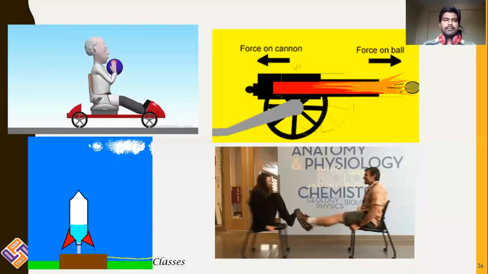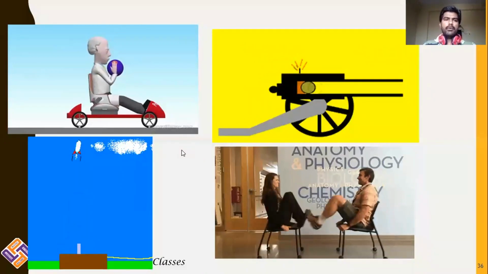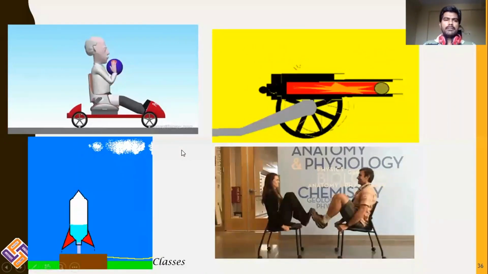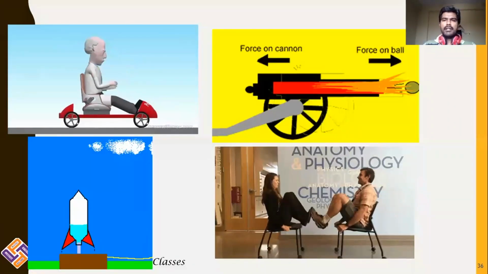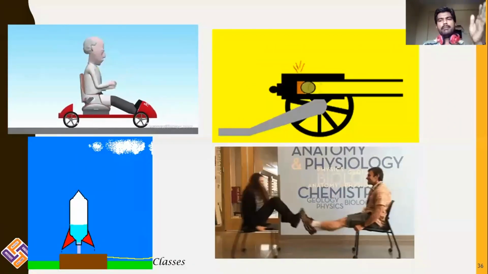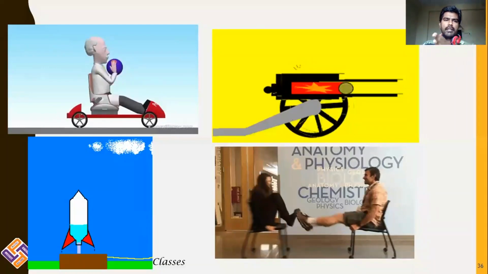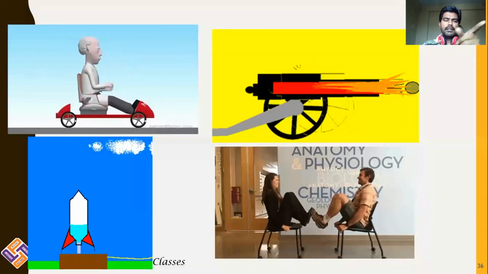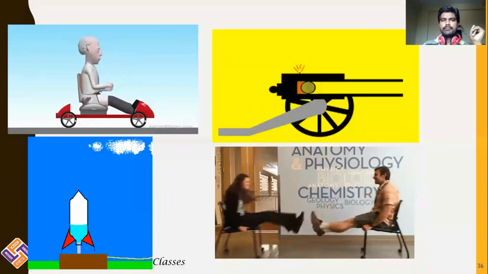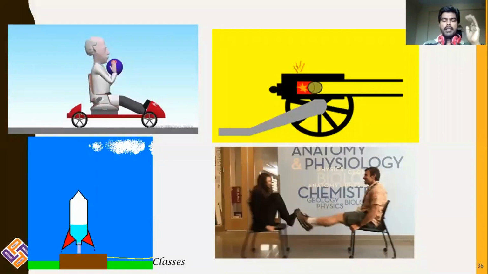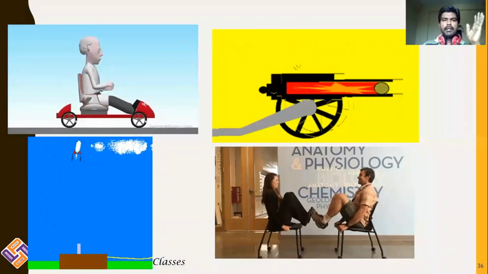In the first example, you have an old man, and that old man is throwing a ball in the forward direction. As the ball is moving in the forward direction, the person is going in the backward direction.